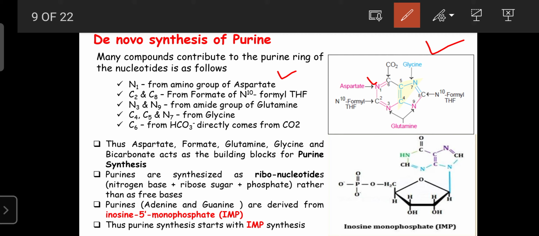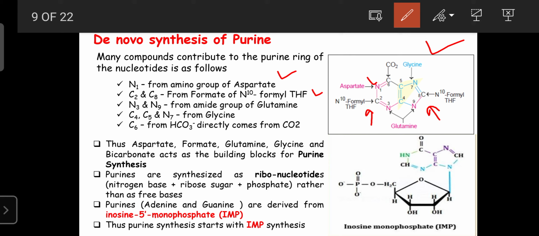Then carbon C2 and C8 are donated by N10 formyl tetrahydrofolic acid. So this formate donates carbon 2 and carbon 8, which are added to the purine bases from N10 formyl tetrahydrofolic acid.